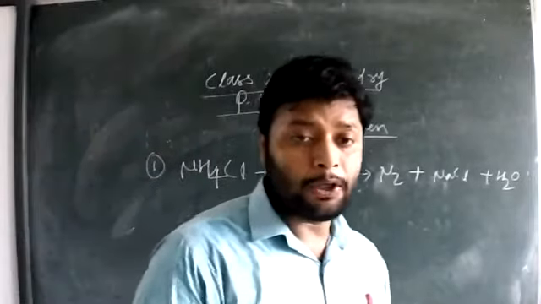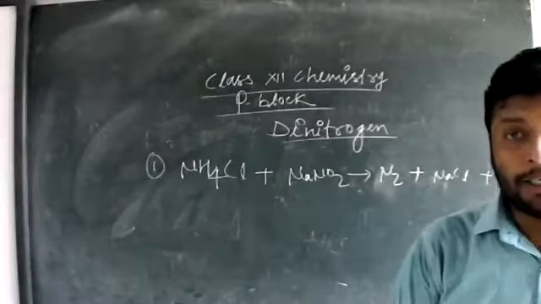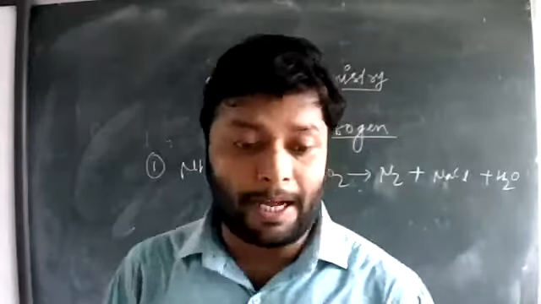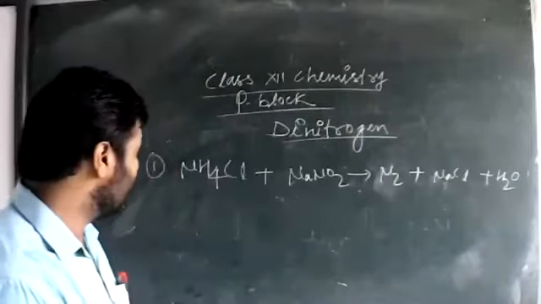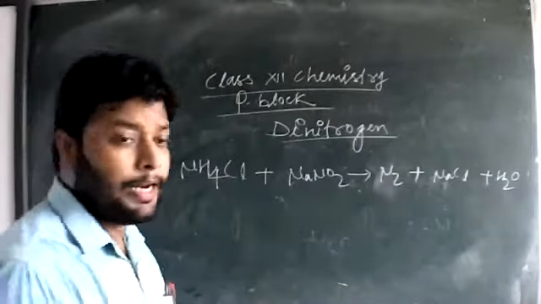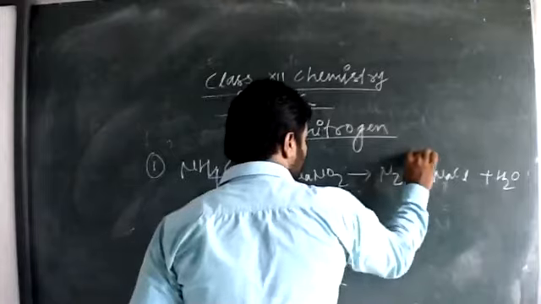When ammonium chloride reacts with sodium nitrite, nitrogen gas, water and NaCl are formed.